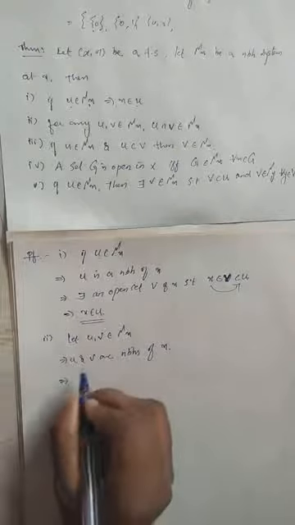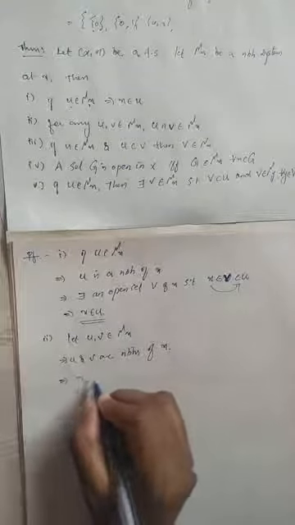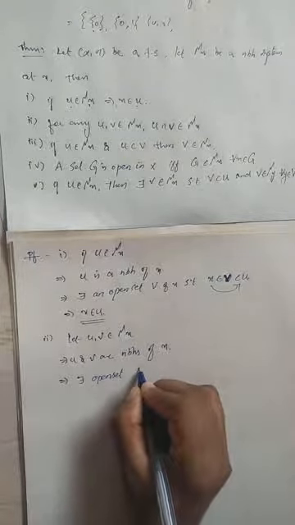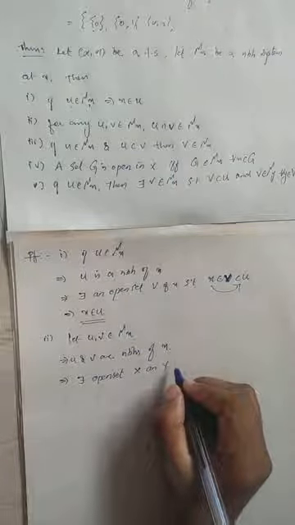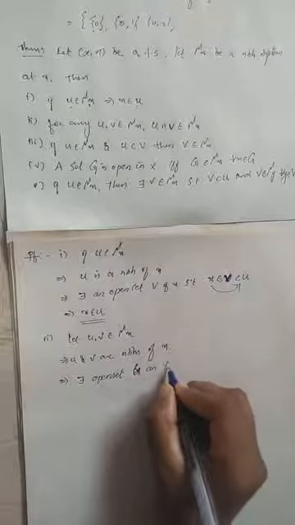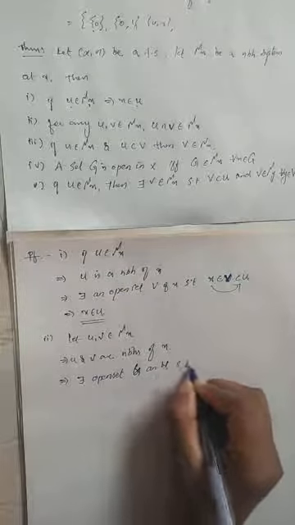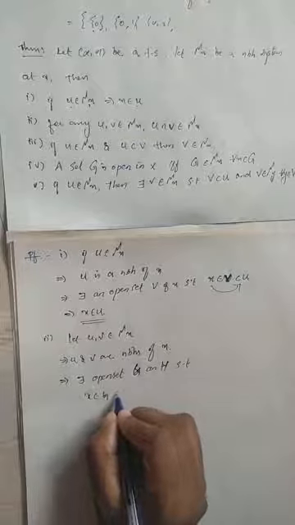So there exist open sets G and H such that x belongs to G and G is contained in U.